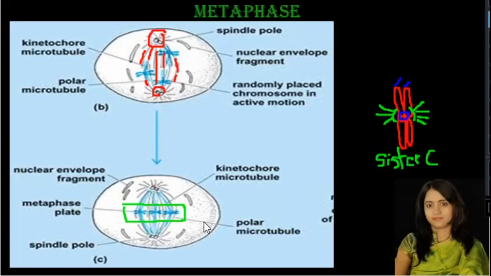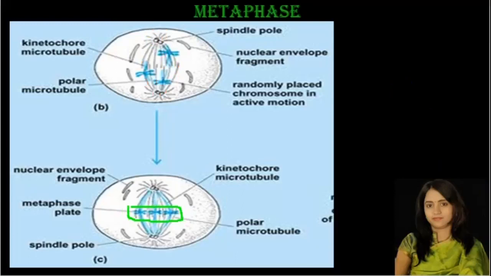Here two types of spindle fibers are observed. One is continuous spindle fibers, the spindle fibers which extend between the two poles. The second type of spindle fibers extend between the kinetochore of the centromere and a pair of centrioles. This is the pair of centrioles, and here comes the kinetochore of the chromosome. The spindle fibers which extend between these two are known as chromosomal spindle fibers.